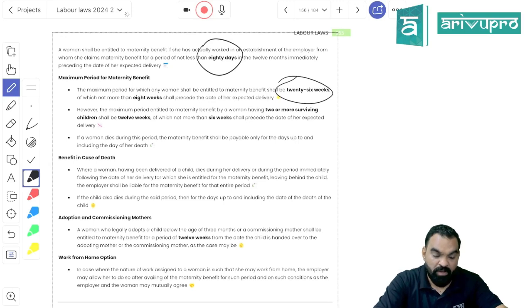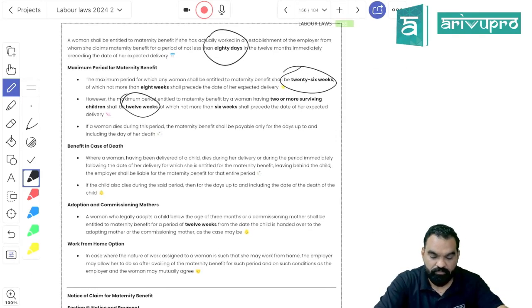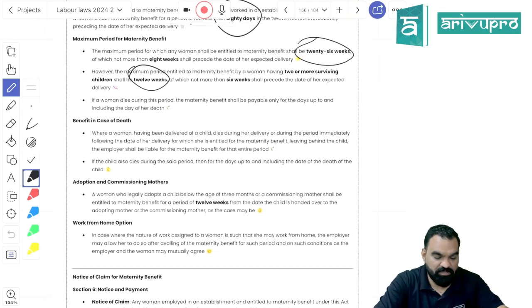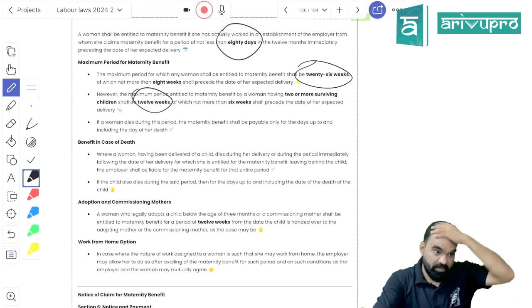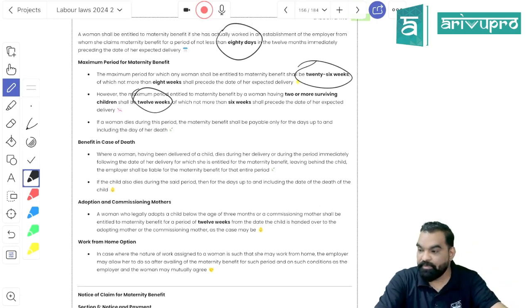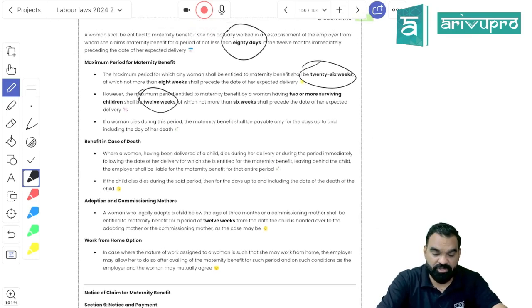Okay, but if you are a commissioning mother, or an adopting mother, or the mother of the third child, that period will be 12 weeks. Okay, is it clear? So what would be the maximum benefit that will be available under the Maternity Benefit Act? It will be 26 weeks gross, right? But for commissioning mother, adopting mother, and for the mother of the third child, it should be 12 weeks.